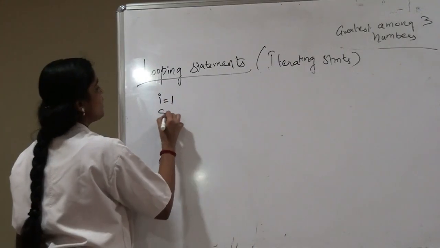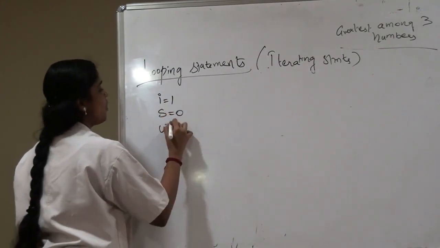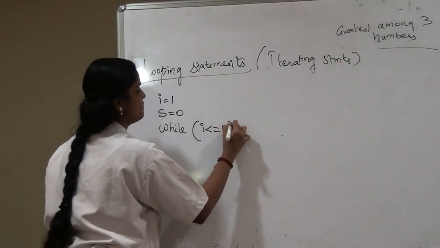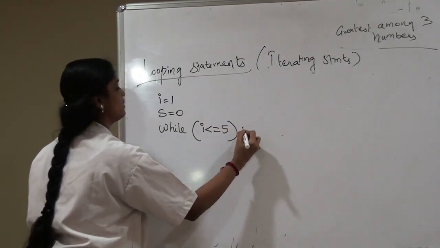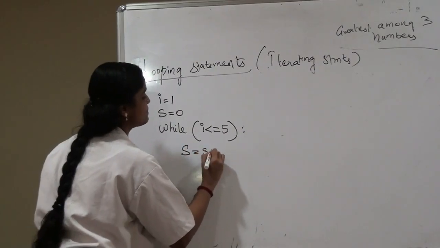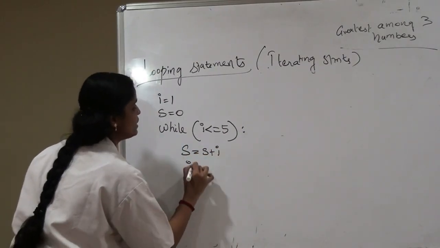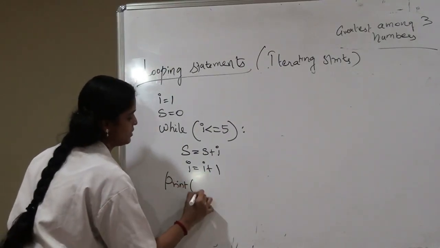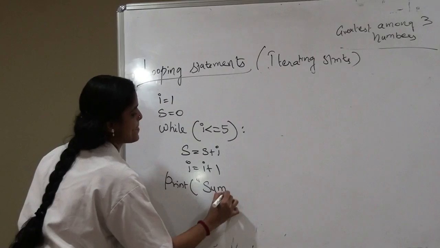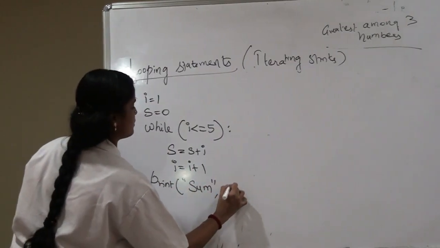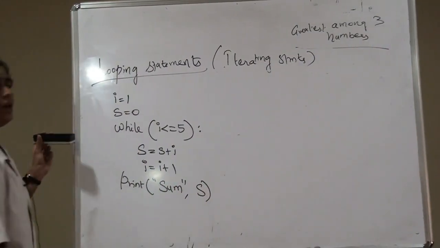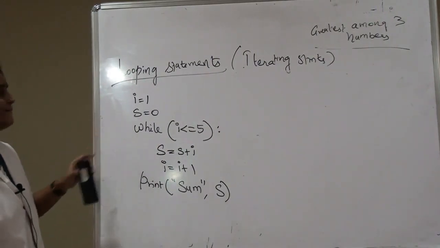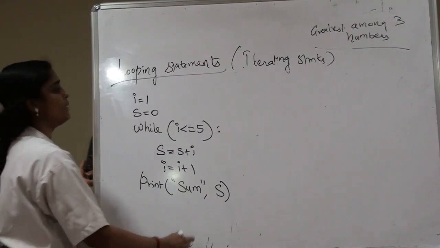I is equal to 1, S is equal to 0, while I less than or equal to 5, colon, S is equal to S plus I, I is equal to I plus 1, print sum. Okay. Now this program prints the sum of the first 5 numbers.